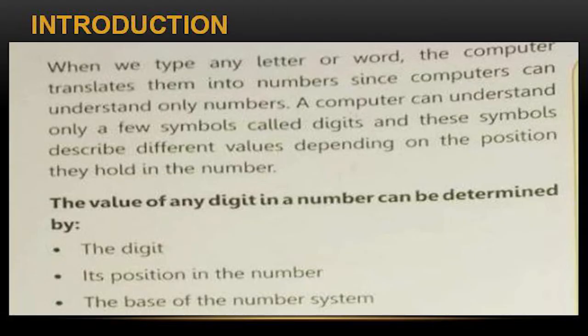Introduction. When we type any letter or word, the computer translates them into numbers. Since the computer can understand only numbers, it understands only a few symbols called digits, and these symbols describe different values depending on the position they hold. The value of any digit in a number can be determined by the digit, its position in the number, and the base of the number system.